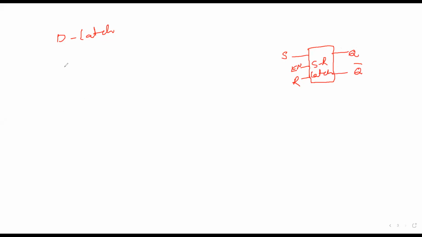Okay. So now I am taking a D latch. D latch will be of like this. I'm taking this is S R. So now, as I said, it is a D and it has got only one input. Previously, we have SR means we have S and R. Now we have it's only one. So what I have to do is I have to take this. Let me call this is D, and then I have to give using a NOT gate, and this is enable. Okay. And similarly, output is Q bar.